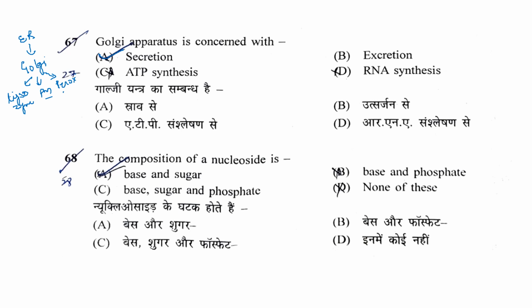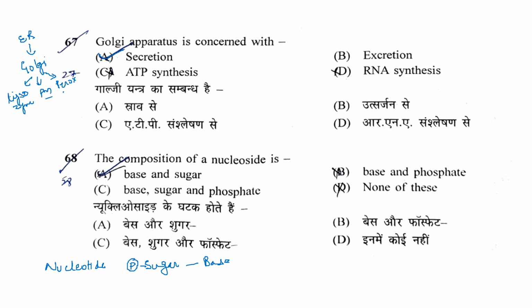The composition of a nucleoside is, so base plus sugar, base plus phosphate, base, sugar, and phosphate, or none of these. In the case of a nucleotide, there is a sugar, ribose or deoxyribose. To this sugar is attached a base, and to this sugar there is a phosphate group attached.